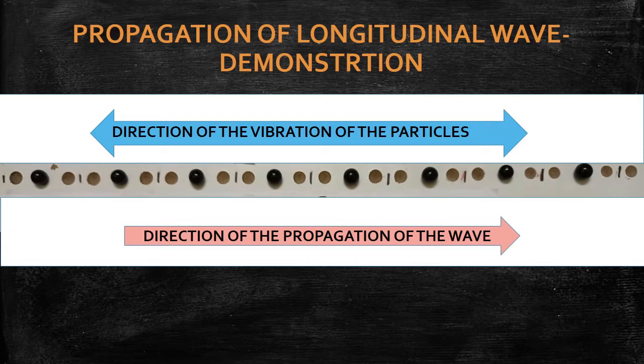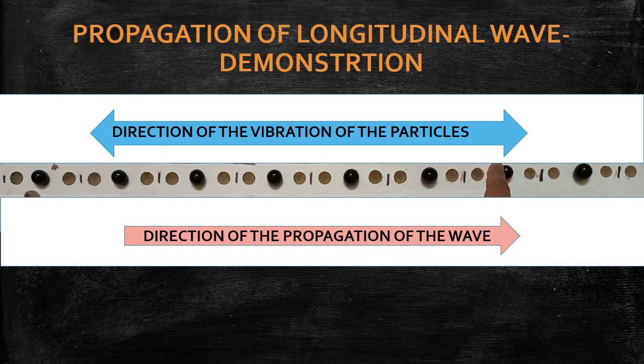Here, with the help of the wave board, I am going to demonstrate the propagation of the longitudinal wave very slowly, explaining step by step. You should try to understand that. These are all called particles of the medium. All the particles are kept in their mean position. The wave is not yet traveling in the air.